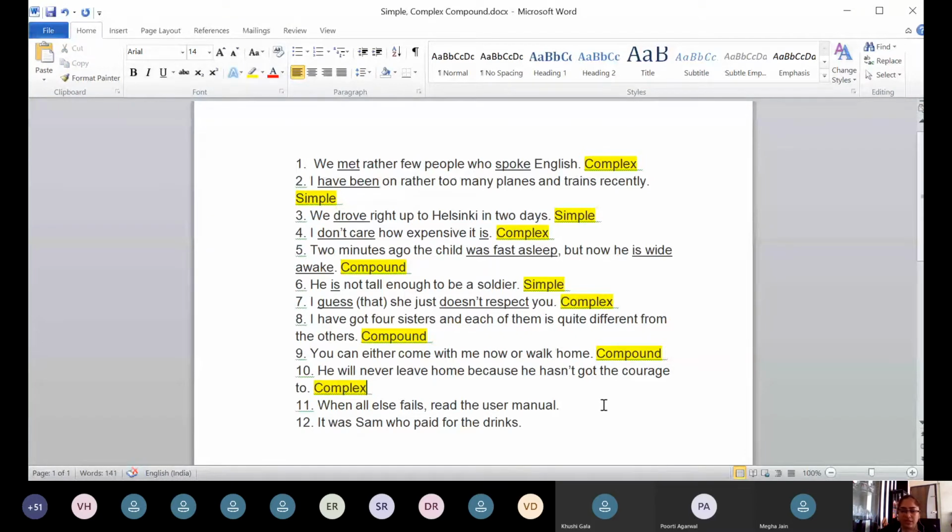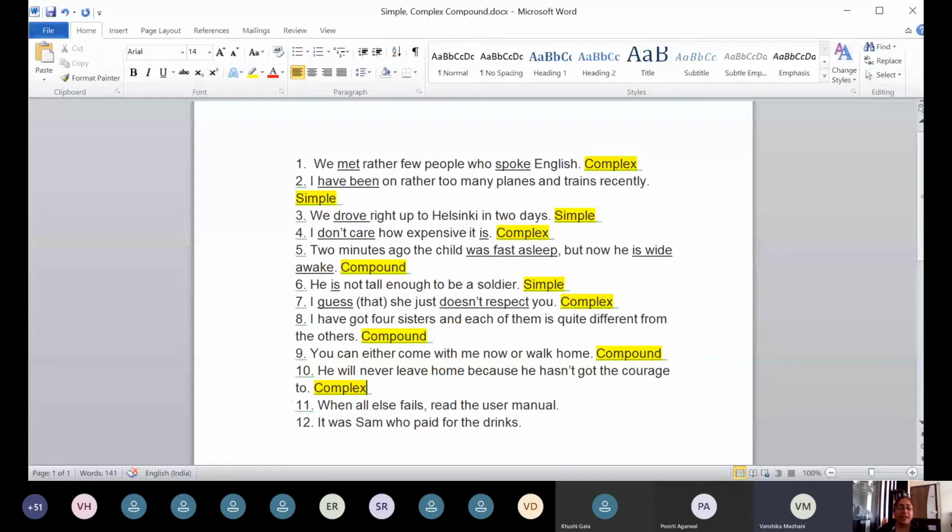Okay, let us try sentence number 11. When all else fails, read the user manual. Who can give me the answer? What type of a sentence this is? Ma'am, this is a complex sentence. Vanshika, can you explain how is it complex? Because it has one dependent clause and one independent clause. All else fails is the dependent clause, and read the user manual is the independent clause. And it has a subordinating conjunction at the beginning, when.